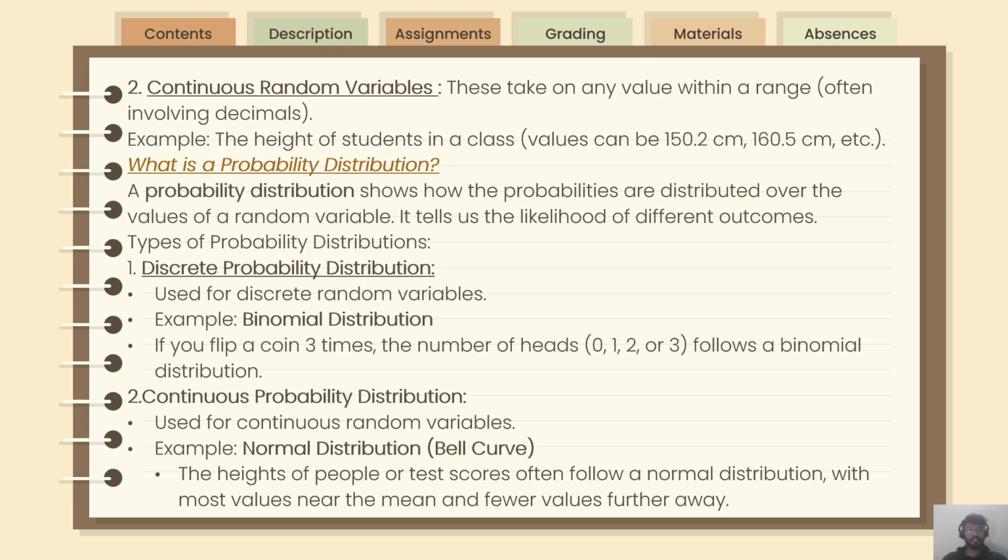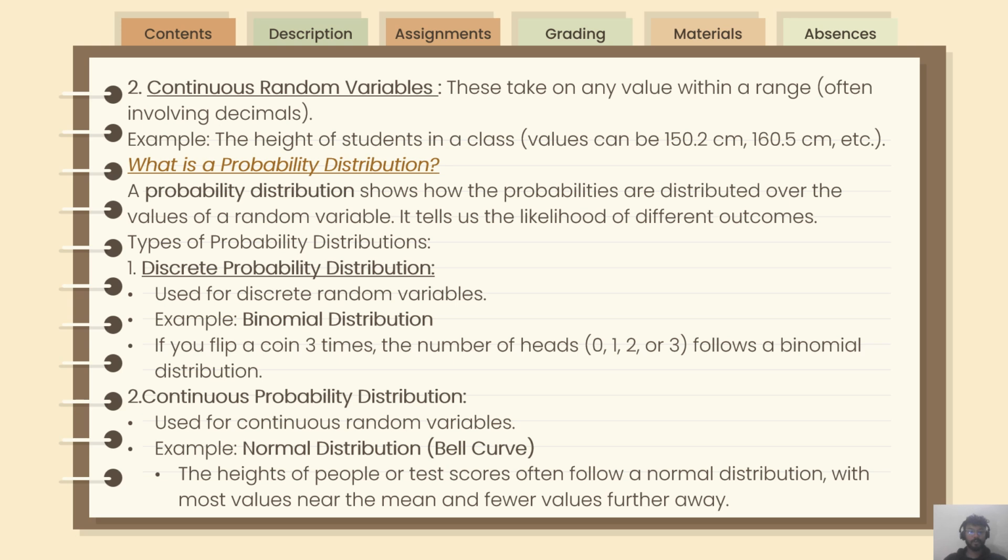Second one, what is a probability distribution? A probability distribution shows how the probabilities are distributed over the values of a random variable. It tells us the likelihood of different outcomes. The types of probability distributions are, first one, discrete probability distribution, second, continuous probability distribution.